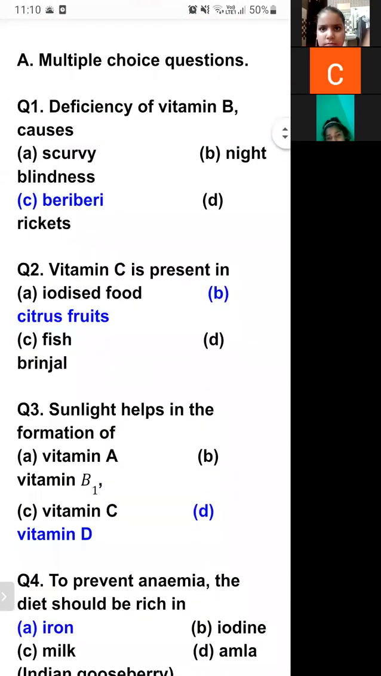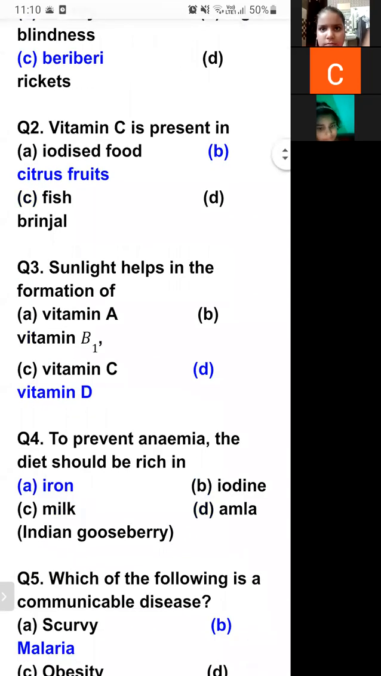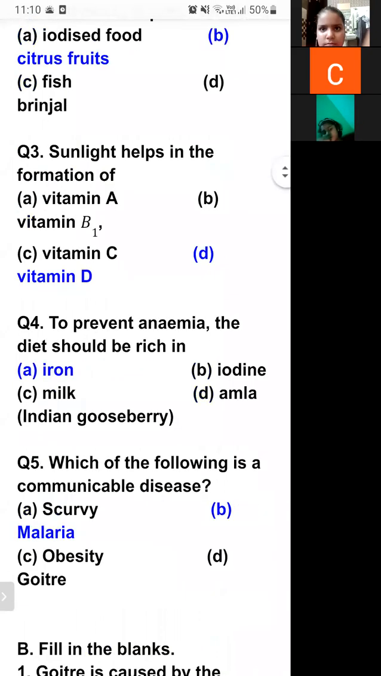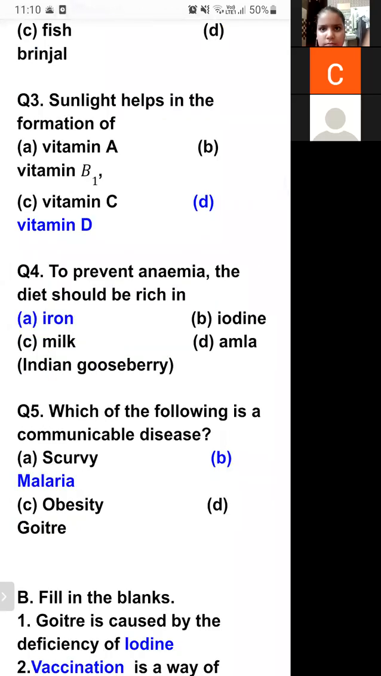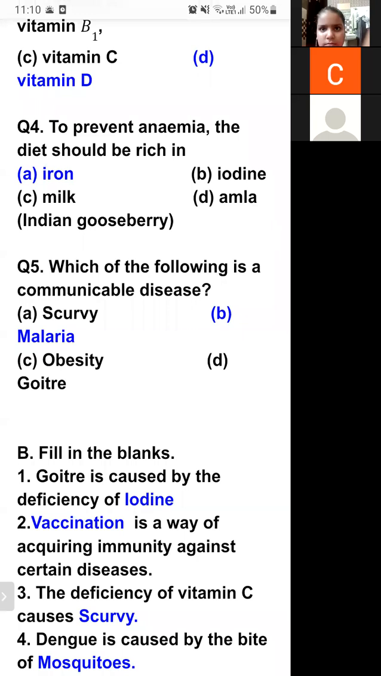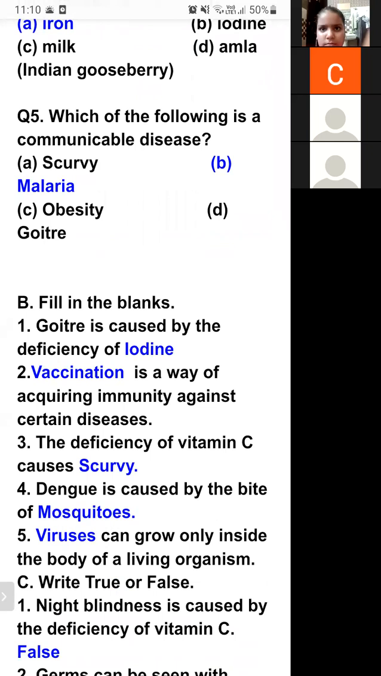Multiple choice question. Deficiency of vitamin D is caused by berry. Option C is the correct answer. Vitamin C is present in citrus fruit. Option B is the correct answer. Sunlight helps in formation of vitamin D. So D is the correct answer. To prevent anemia, the diet should be rich in iron. Option A is the correct answer. Which of the following is a communicable disease? B. Malaria. Option B is the correct answer.